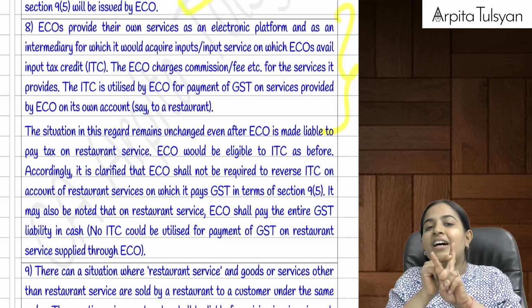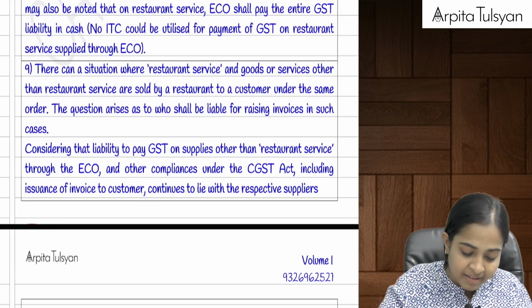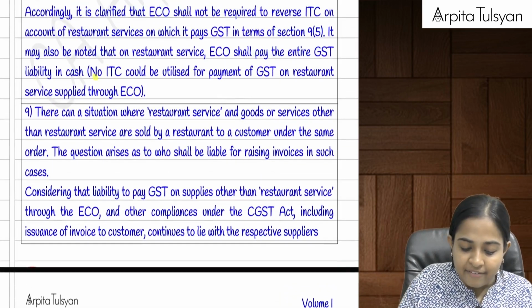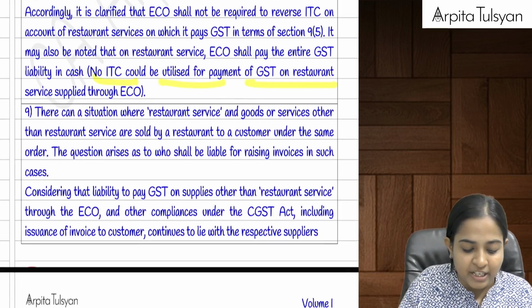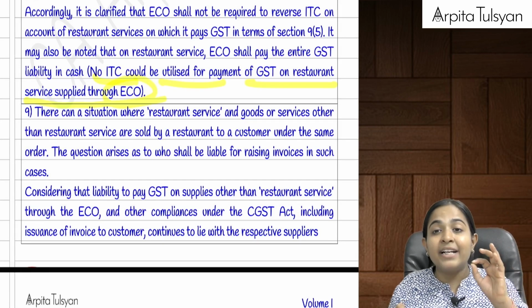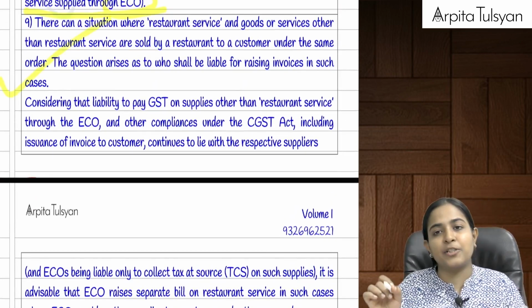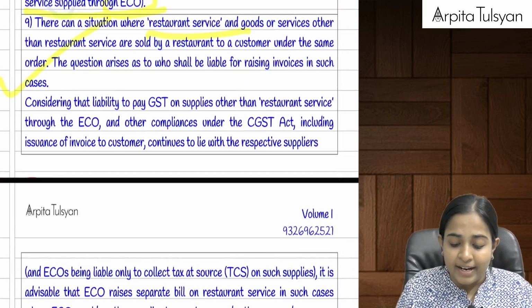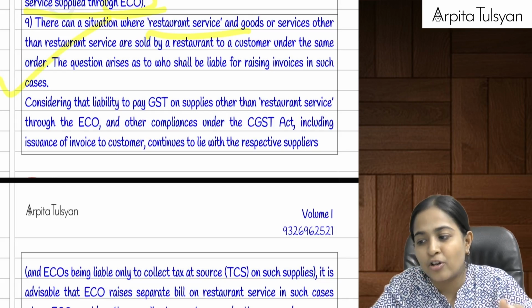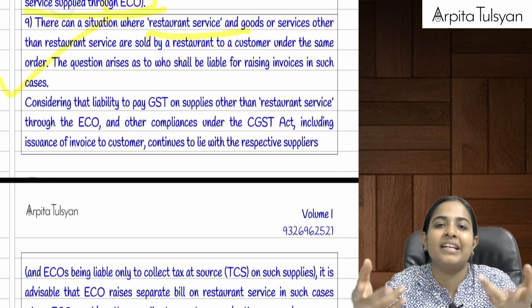For that, it can avail the input tax credit. Are you clear with this? Okay, see here it is given. No ITC could be utilized for payment of GST on restaurant services supplied through e-commerce operator. And then the next one, last point here. Let's say now what do you mean by, first of all, restaurant service? Restaurant service is where something is cooked and then it is given to you.